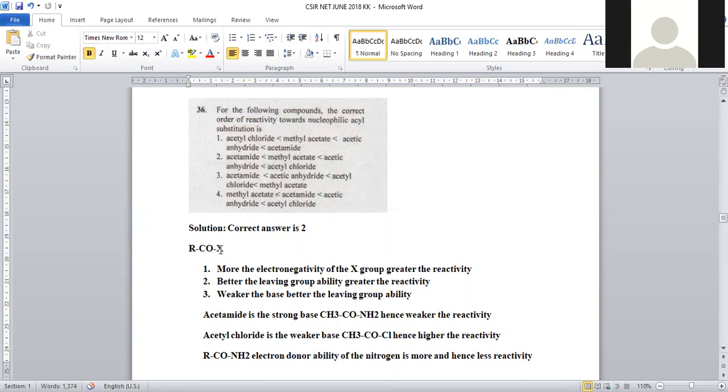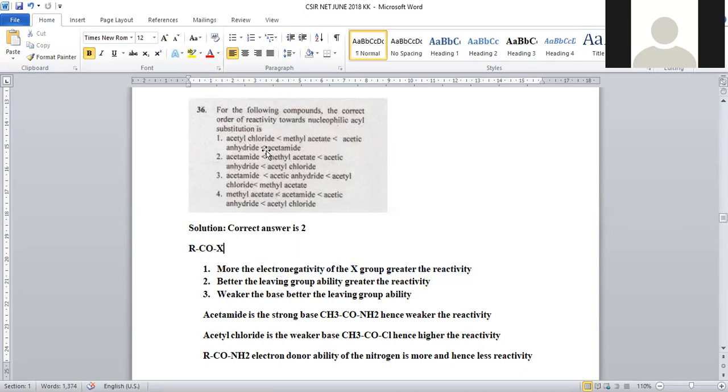When more electronegative, it withdraws the electrons from this carbonyl, so that an electrophilic center is generated at the carbonyl, and it conveniently undergoes nucleophilic reaction. So its reactivity towards a nucleophilic reagent will be more. The first condition is that the X group should have high electronegativity.